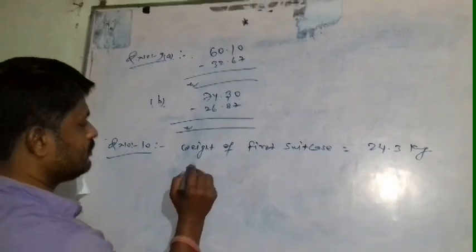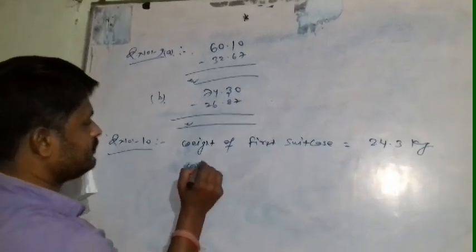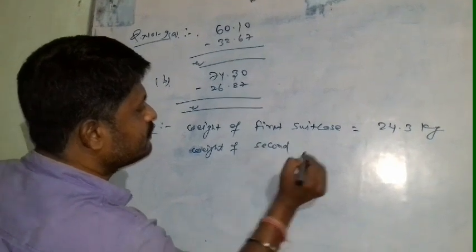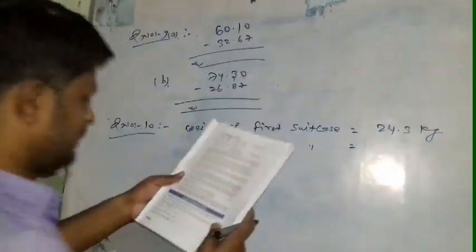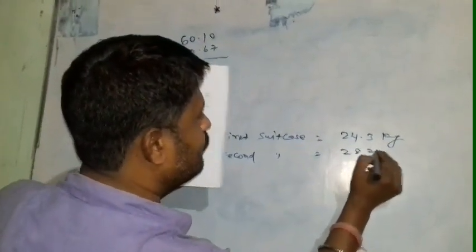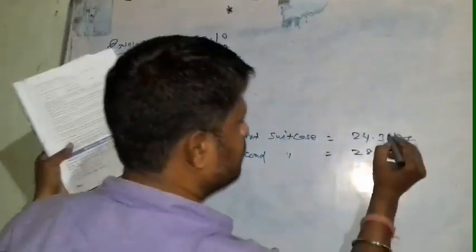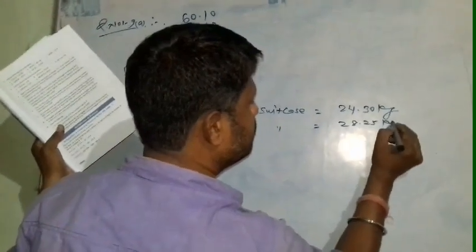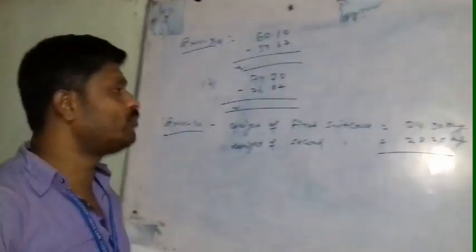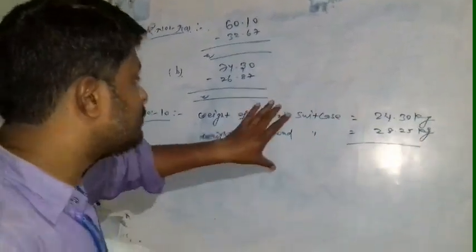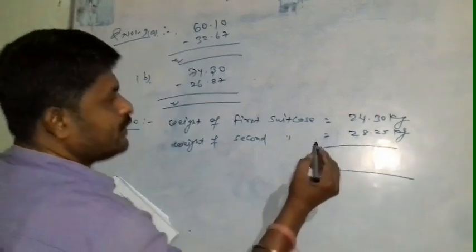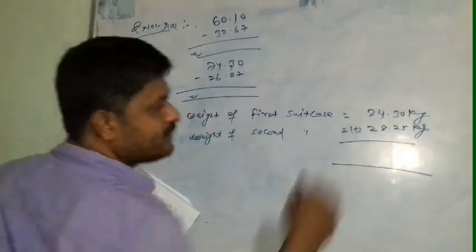Now the weight of the second suitcase is equal to 28.25 kg. So firstly we have to find how much is the weight of both suitcases. For this we have to add these two.